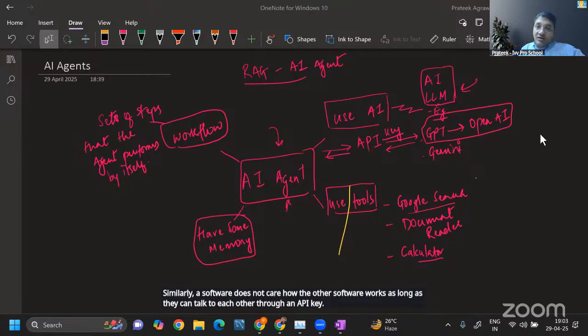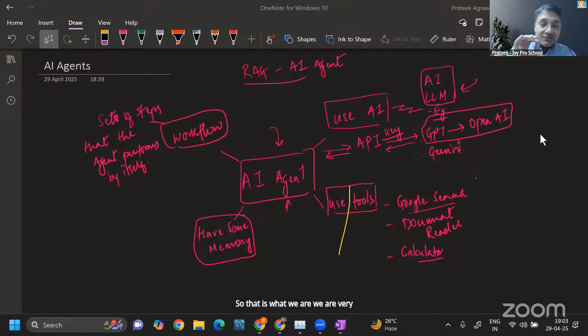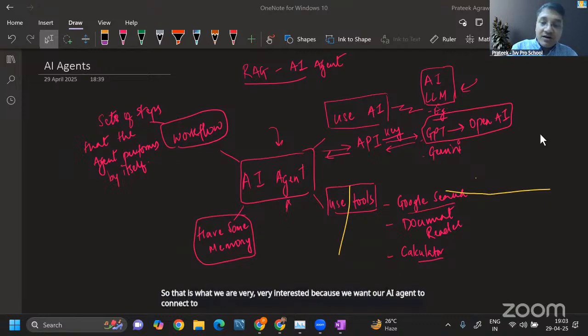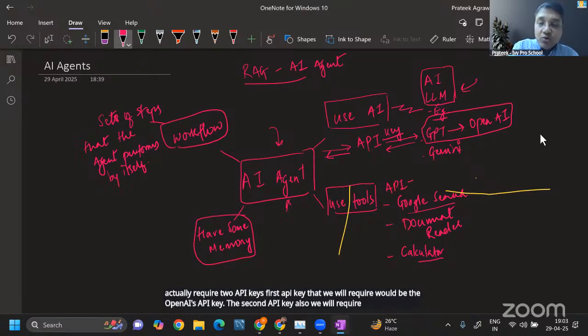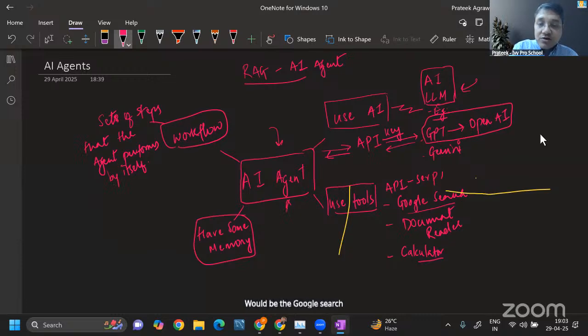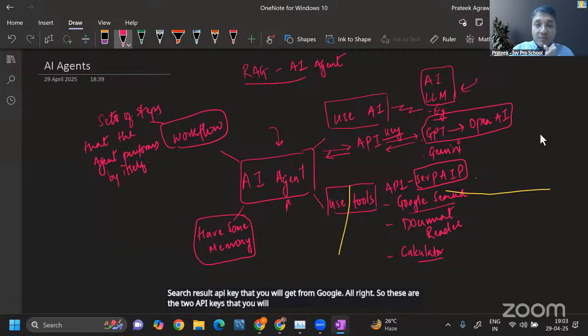So that is what we are very interested in, because we want our AI agent to connect to an LLM service provider and to connect to Google search. So we will actually require two API keys. The first API key we will require is OpenAI's API key. The second API key we will require is the Google search API key, which is called a SERP API, search result API key, that you will get from Google. All right, so these are the two API keys that you will require today. I'm going to quickly tell you the process to get the API key as well.